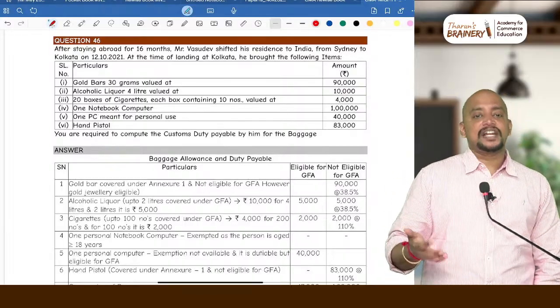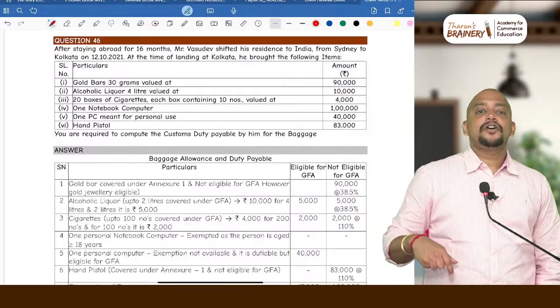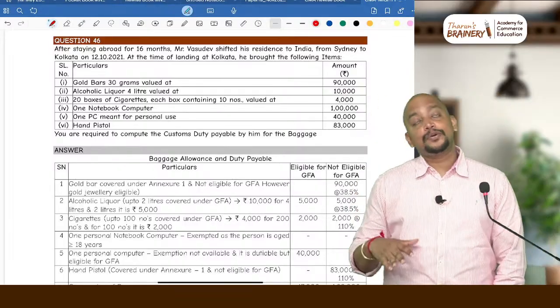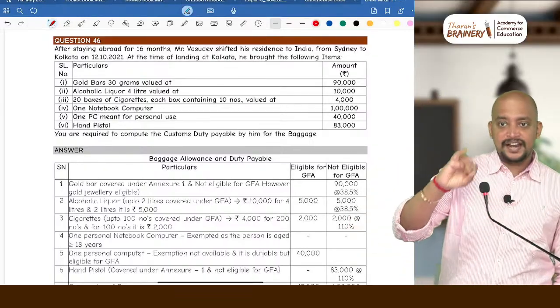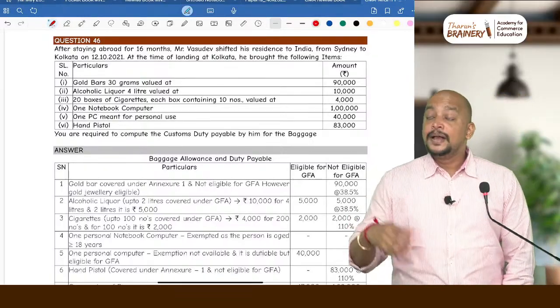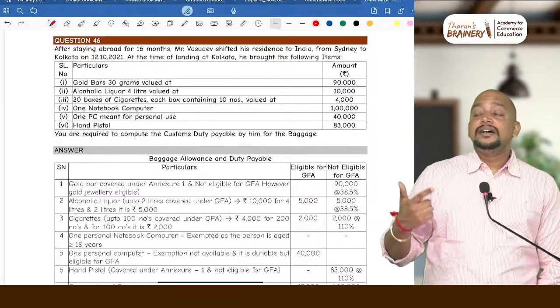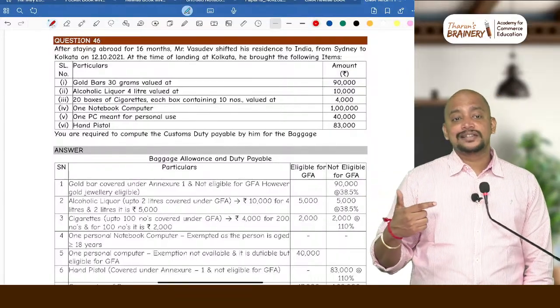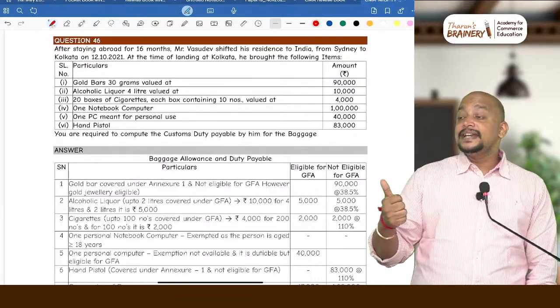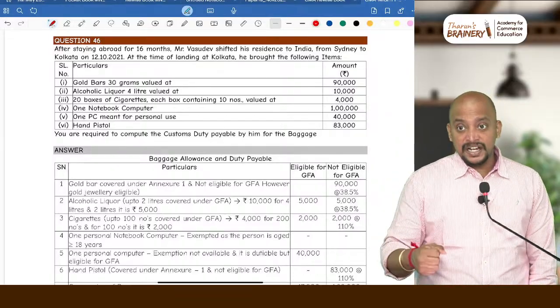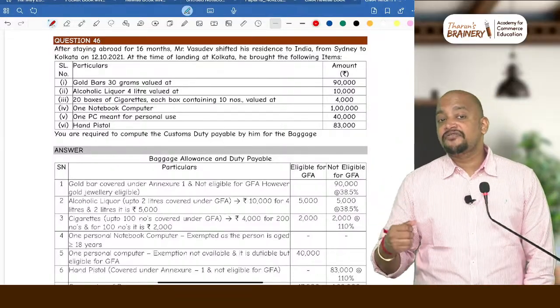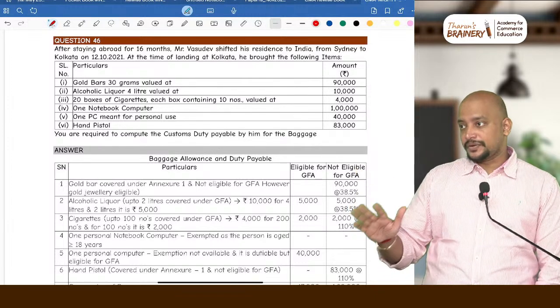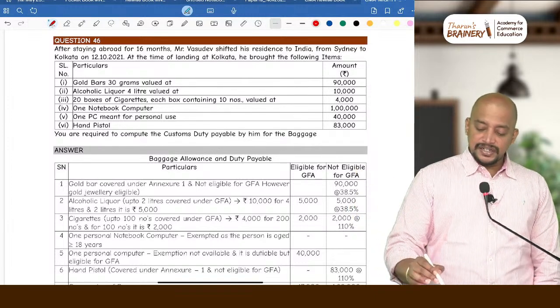Okay, and next, for gold bars, whether we get the rate 38.5 or 110%, 38.5, but we will not get the general free allowance. There are 6 goods for which general free allowance is not available. What are those 6 goods? These 3 goods: firearms, cartridges of firearms, cigarettes, that. Plus, next we have liquor, alcoholic liquor in excess of 2 liters, LED, LCD, plasma TV, then gold or silver in any form other than ornaments. Okay, for this, general free allowance is not available.